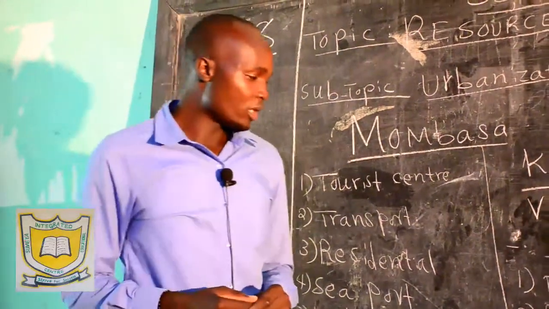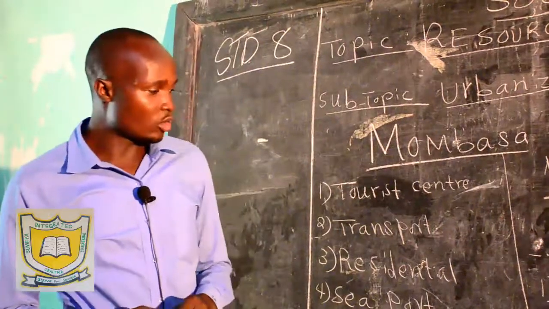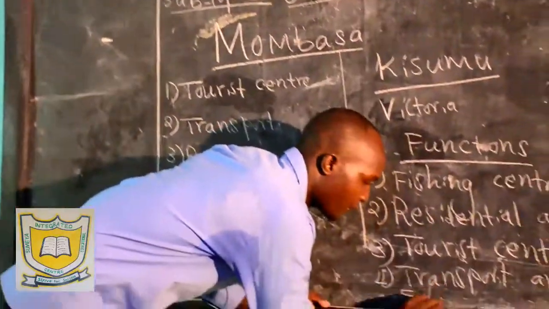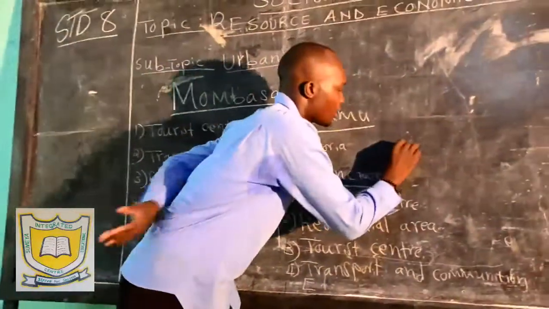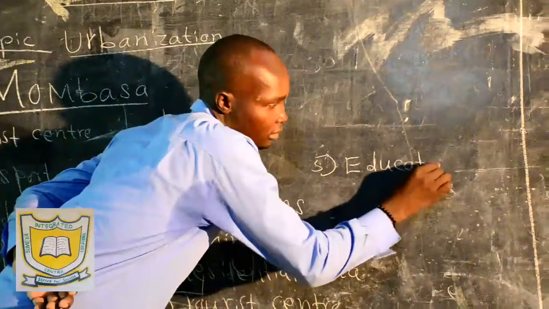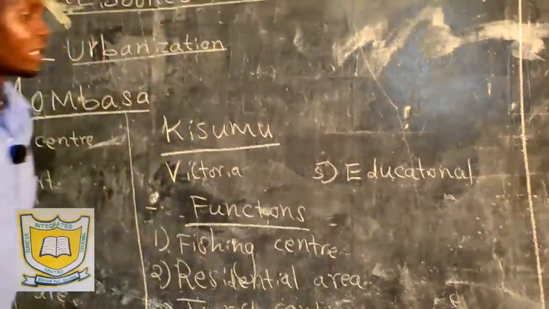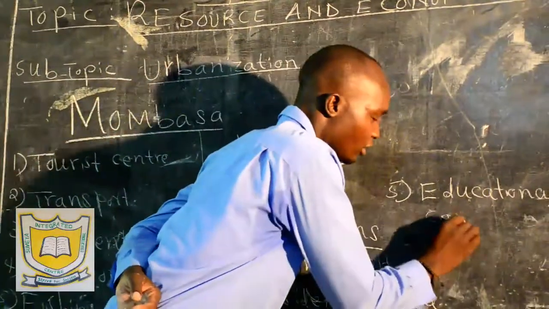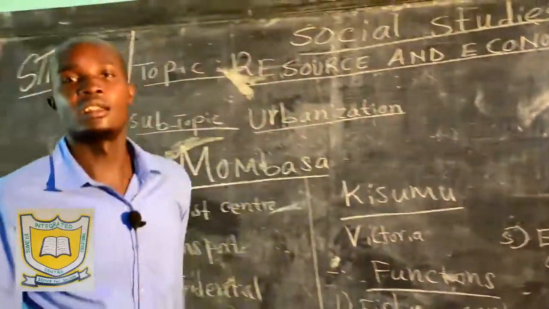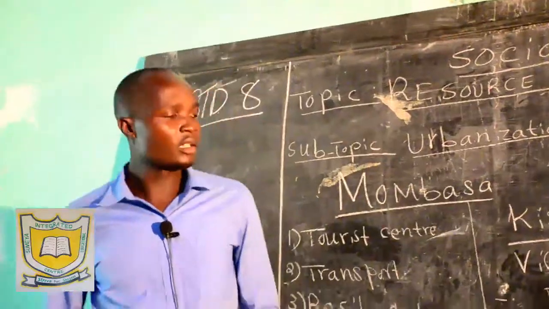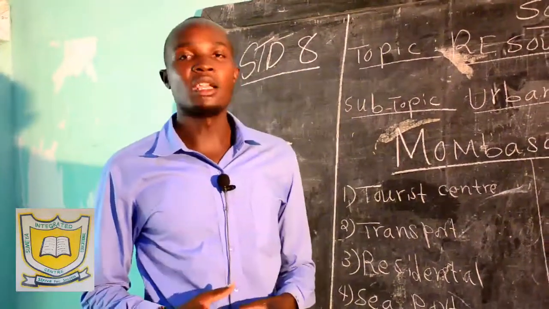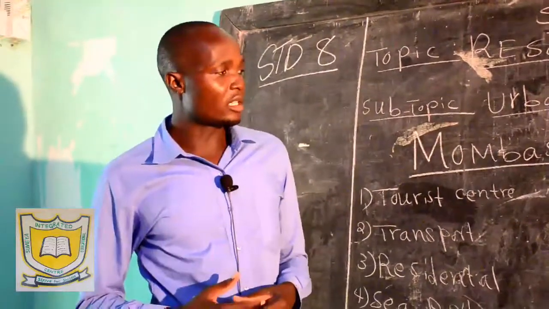I think we shall also look at Kisumu as having another function, as an educational center. So number 5, Kisumu is an educational center. We have said when we look at the educational center, we are looking at the universities, the schools, the polytechnics, and also the colleges. So when you go to Kisumu, we have very many learning institutions there. That is what we are talking about.